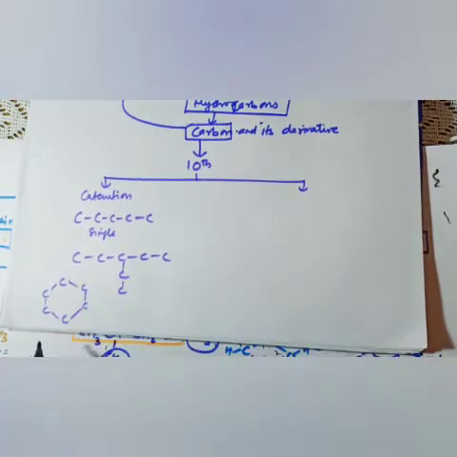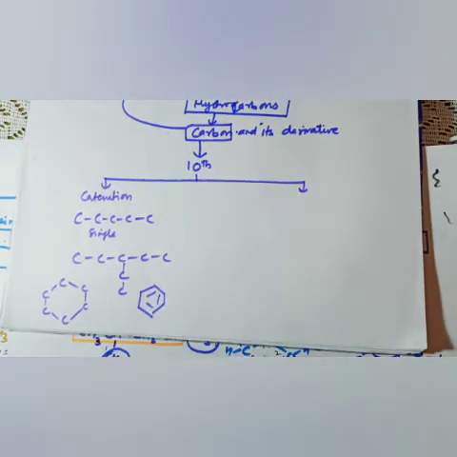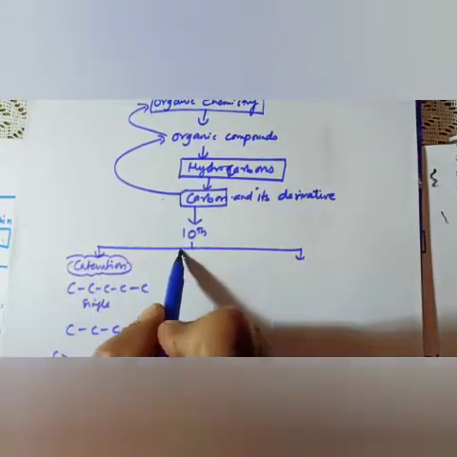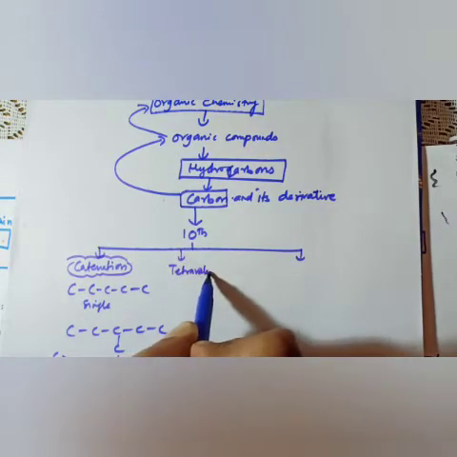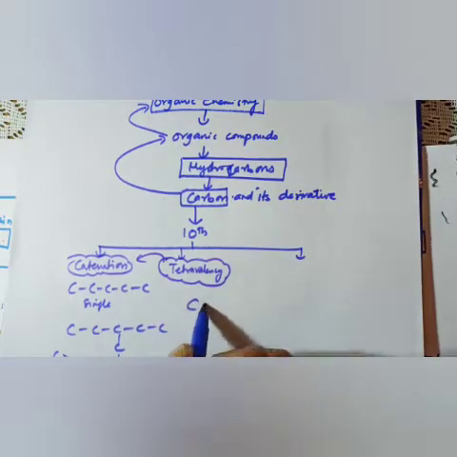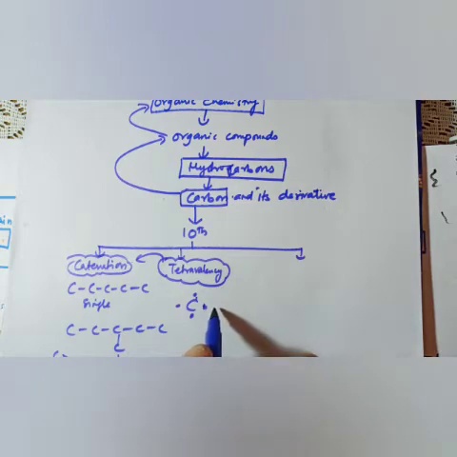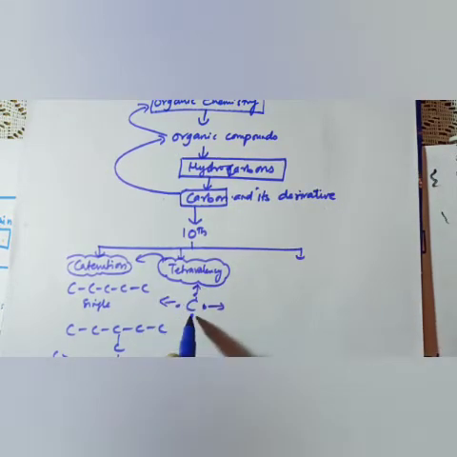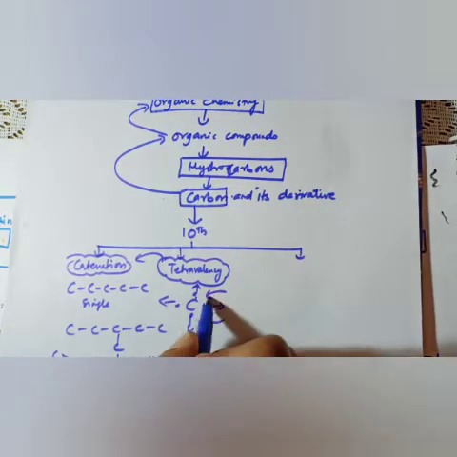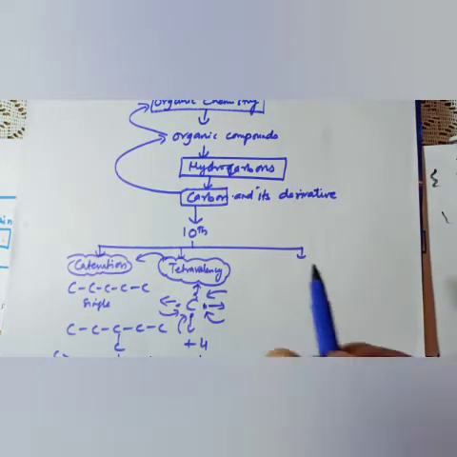And in my last live class I told you the difference between cyclic and ring. It can also form large compounds of ring, like benzene. So that is catenation. Why can carbon show the catenation property? Because of tetravalency. Carbon has the tendency either to lose 4 electrons to become octet, or to gain 4 electrons. When it loses 4 electrons, it carries charge plus 4, and when it gains 4 electrons from hydrogen to become 8, it carries negative 4. So that is tetravalency.